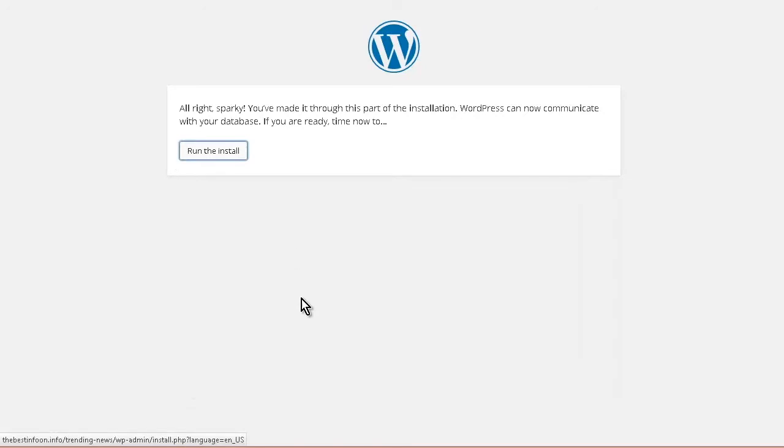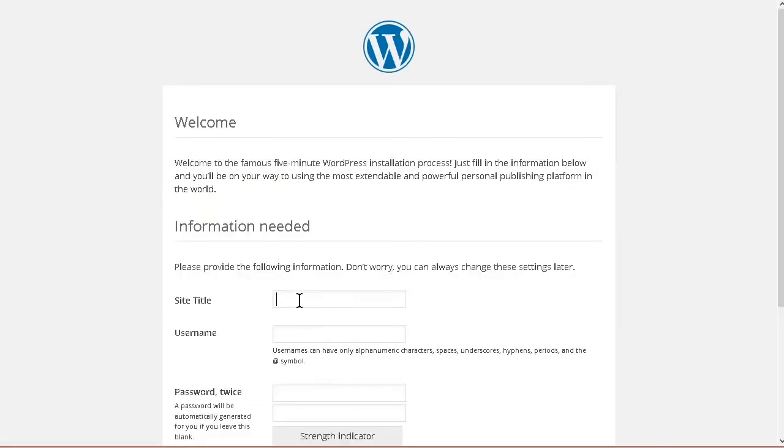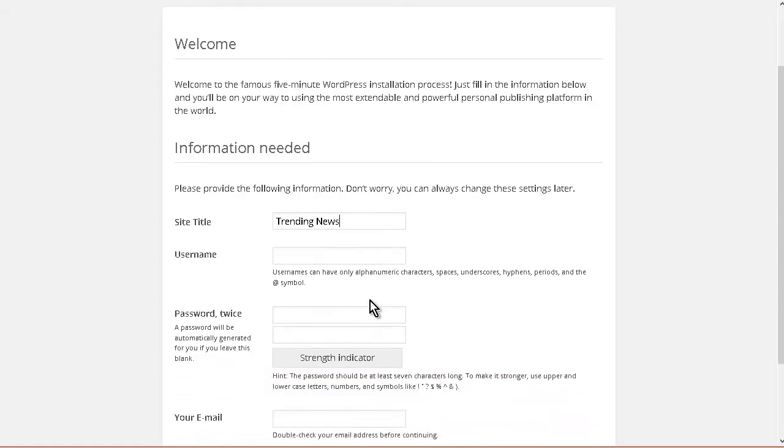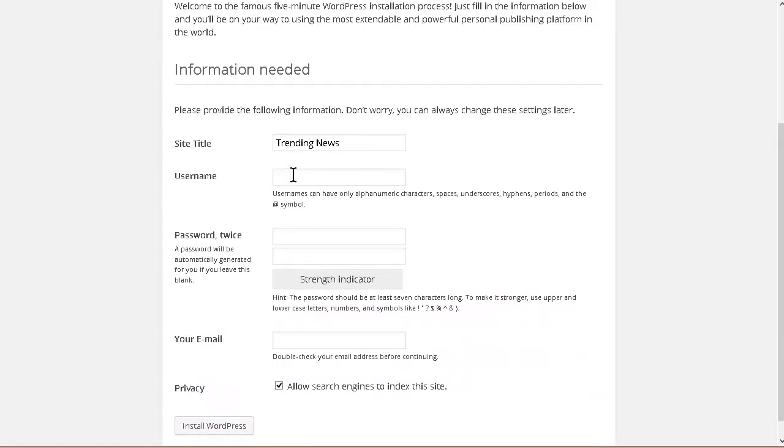Okay, run the install. Next, we need to put our site title in here, and we can change this later. So for now, I'll just call it trending news. Then we need a username. Say newsy. And then here you want a secure password, so put something in there, something fairly strong, not like what I'm doing here.